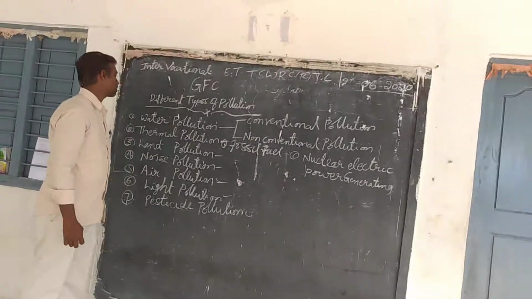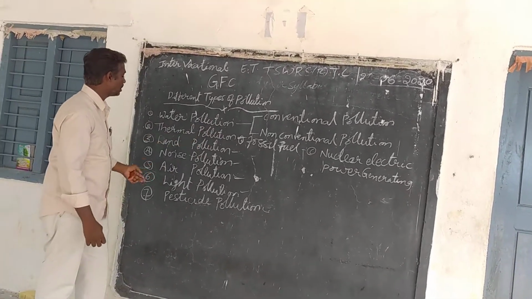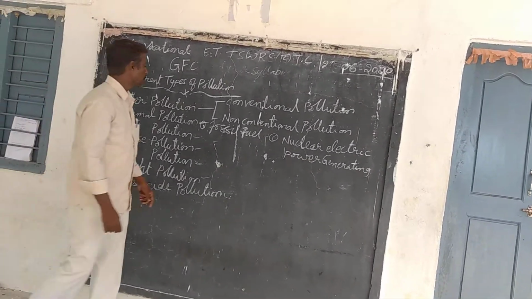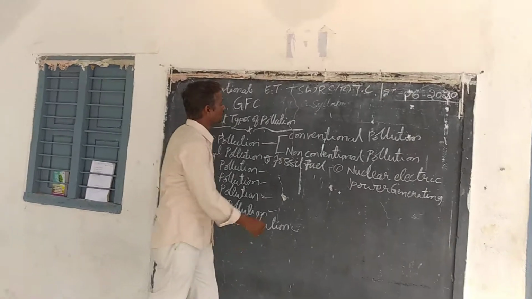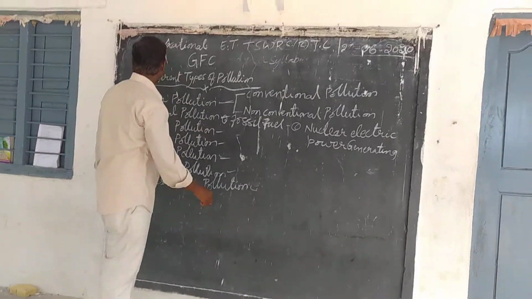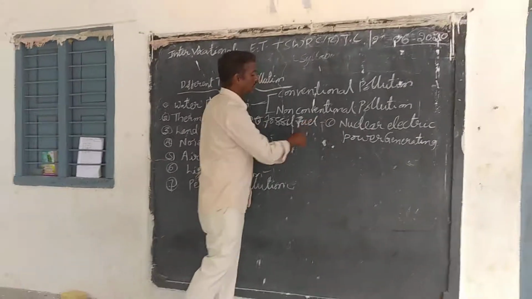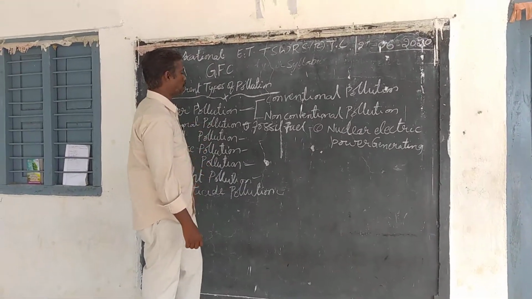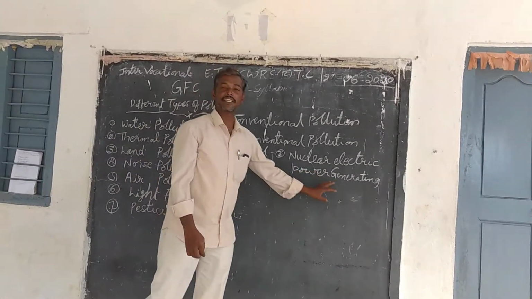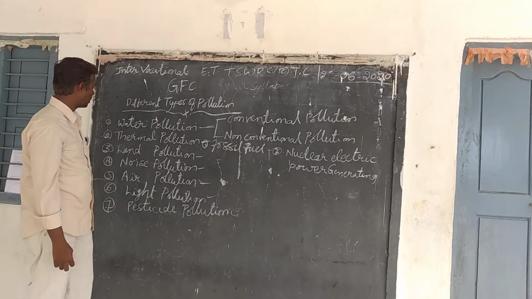Different types of pollutions, 7 types. What are they? Water pollution, thermal pollution, land pollution, noise pollution, air pollution, light pollution and pesticide pollution. The first one, water pollution, has conventional pollution and the second, non-conventional pollution. Thermal pollution is caused by 2 types: fossil fuel, and nuclear electric power generating. Another one, land pollution, noise pollution and air pollution.